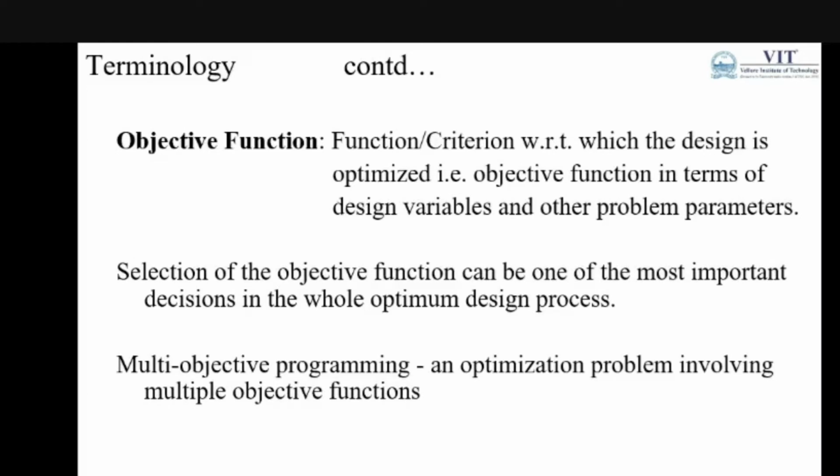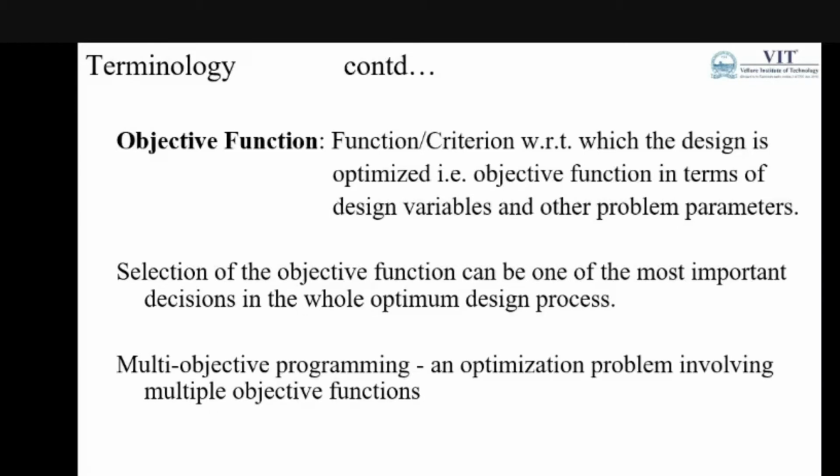Nowadays we can think about multiple objective functions, or multi-objective programming problems, where we may consider more than one objective of the design.